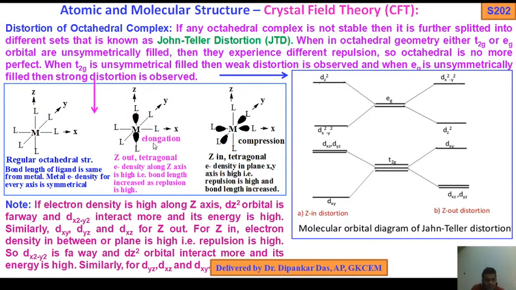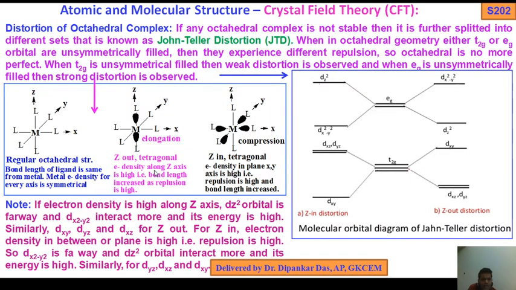Now elongations: Z out, tetragonal elongation. Z in means compressions. What will happen? Electron density along the Z axis is high. If electron density is high, then what will happen? Bond length increases as repulsion is high.